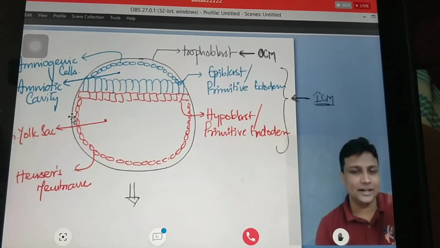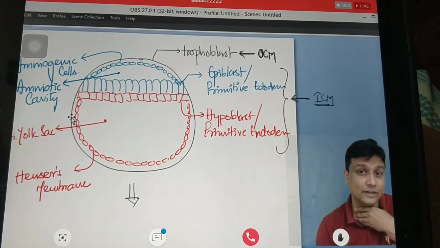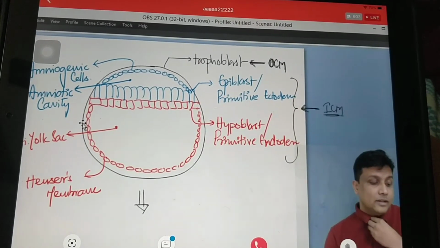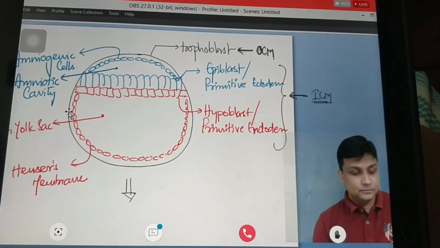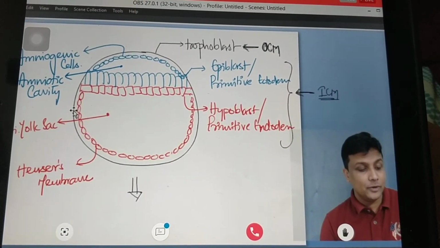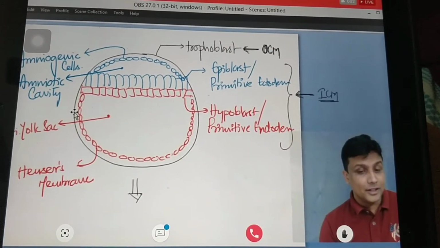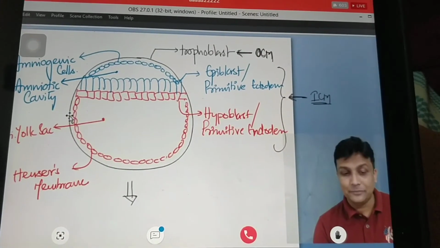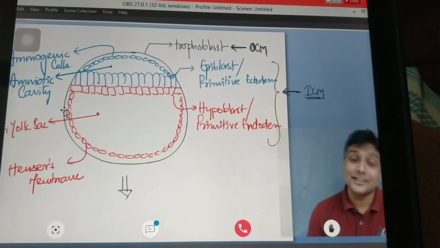Okay, tell me right now. When will the extra-embryonic mesoderm be formed? Yes, that is in the second week. And when will the intra-embryonic mesoderm be formed? Intra-embryonic will be formed in the third week.